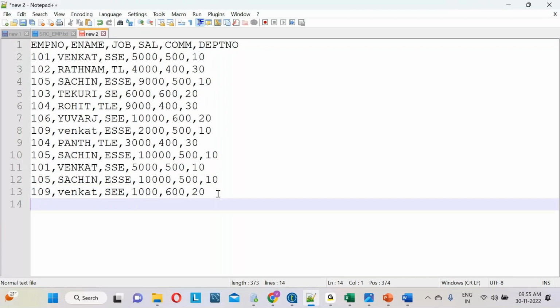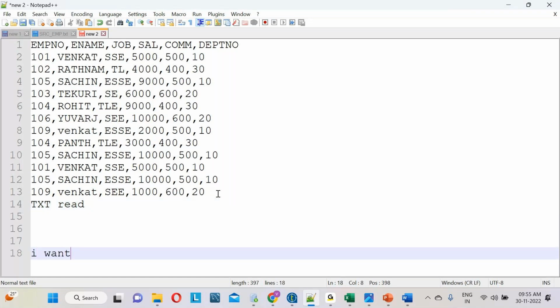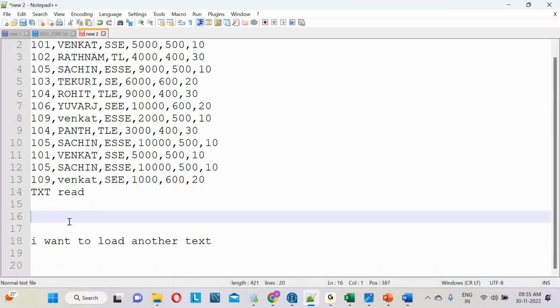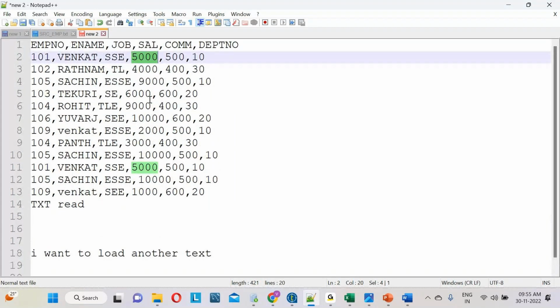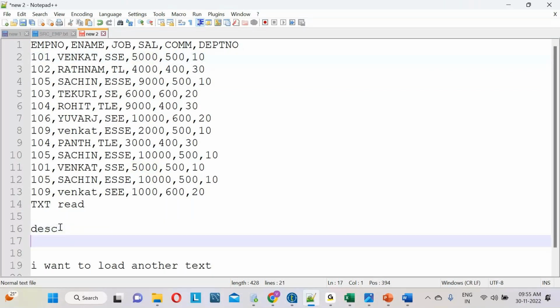I want to read the data from the text file and load it into another text file that I want to generate. But when I see the salary column in the target, it is coming as 4,000, 5,000, 9,000, in a clumsy format. I want the salary records in descending order.